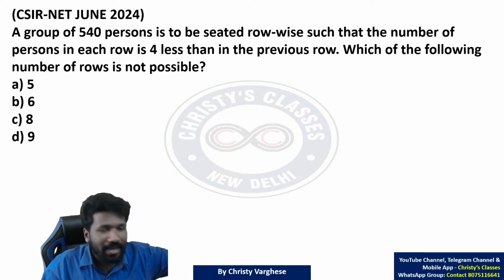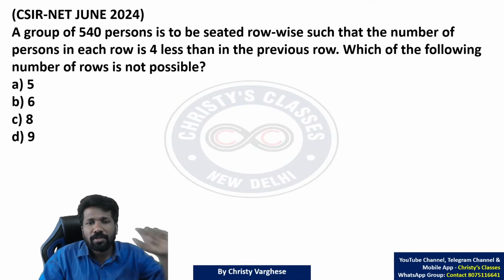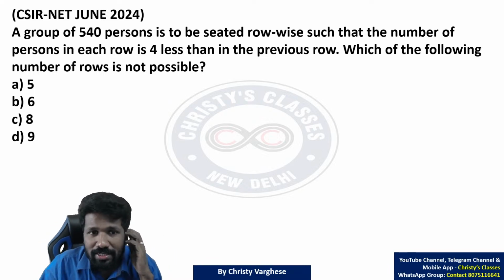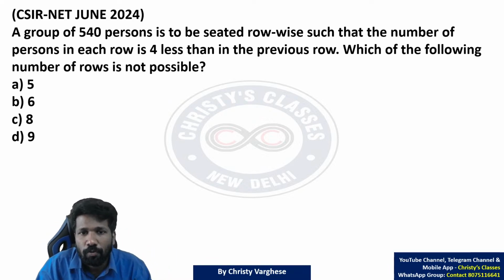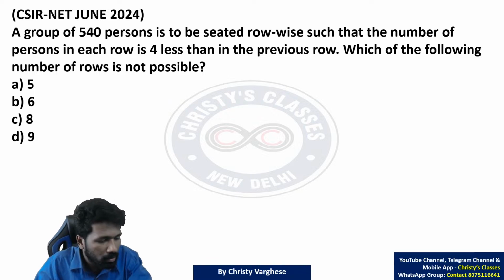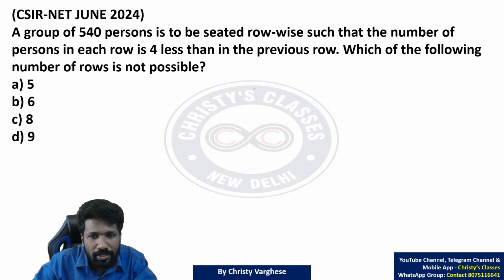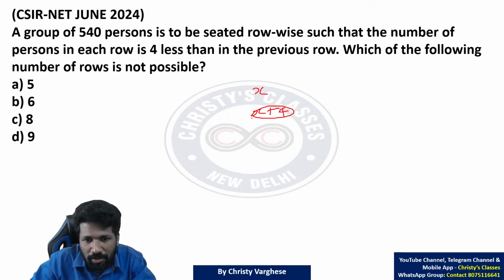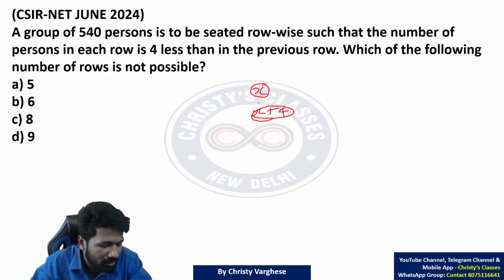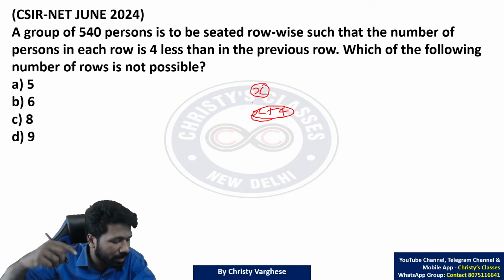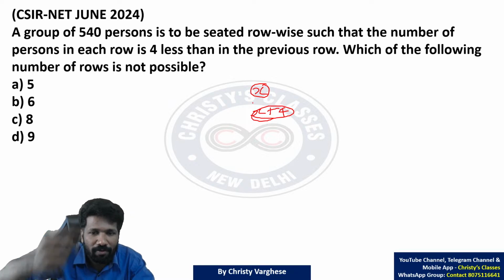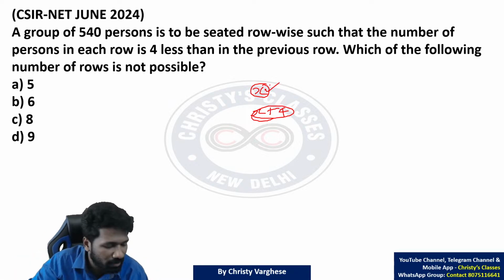So this question says that a group of 540 persons is to be seated row wise such that the number of persons in each row is 4 less than in the previous row. 4 less than in the previous row means first row में x people है, तो next row में x plus 4 people होना चाहिए, so that x is 4 less than x plus 4. यह previous के बारे में बता रहा है, but it is easy to start from the first. That is why I am taking let x be the first.